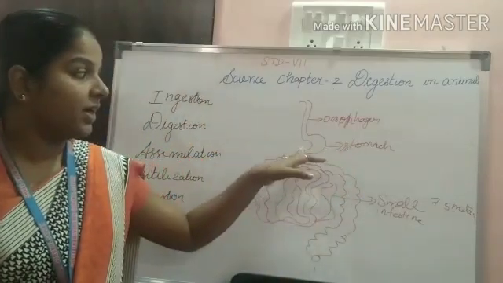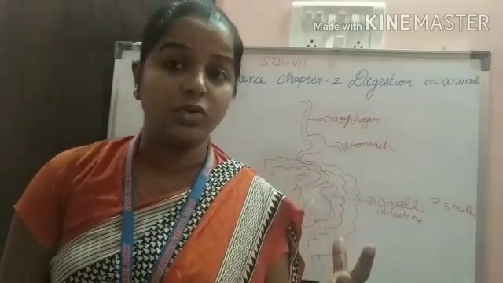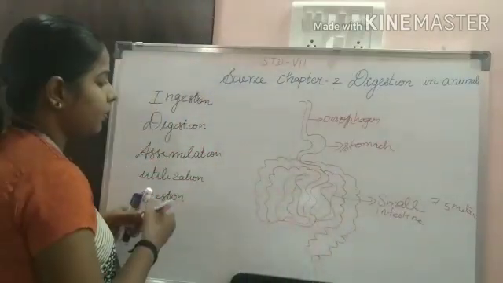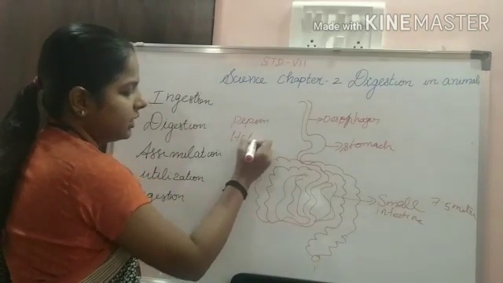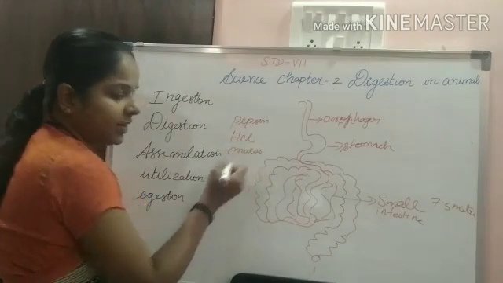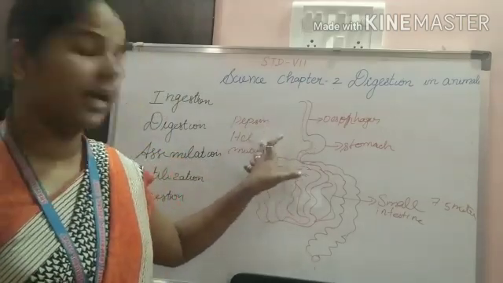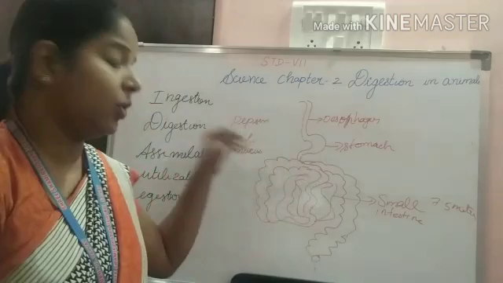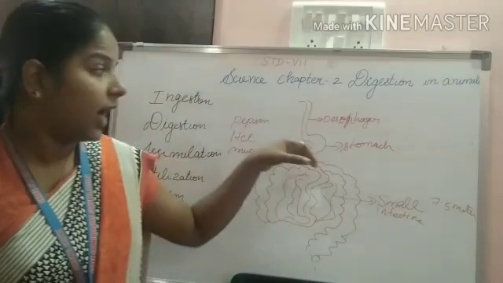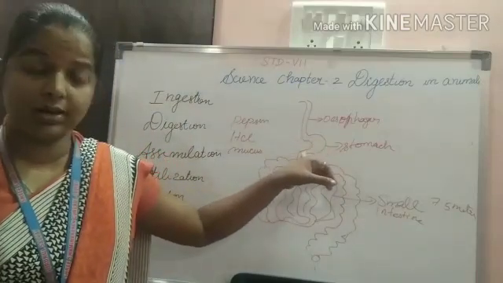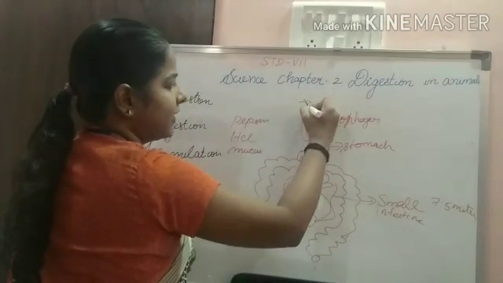Next we will see about the bile and the stomach. When the food enters, the stomach produces the digestive juice, which contains pepsin, HCl, and mucus. Pepsin digests the protein, HCl kills the microorganisms, and mucus protects the stomach. And then the food enters into the small intestine, and like this the food goes on.